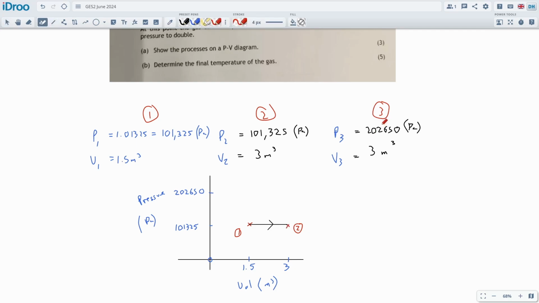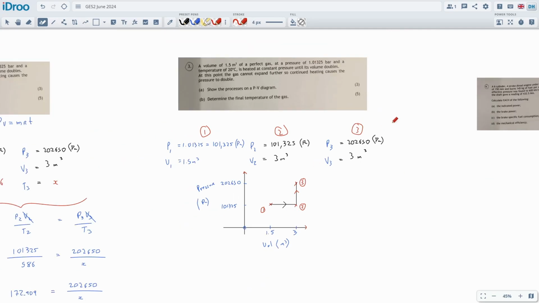and then we're going to go to step 3, which will be up here, which is increasing at that high volume, increasing the pressure as well as the temperature continues to increase. So it'll look like this, and this will be step number 3. We'll just add a little arrow to show that it continues to increase, and that's it for 3 marks. Not so bad.